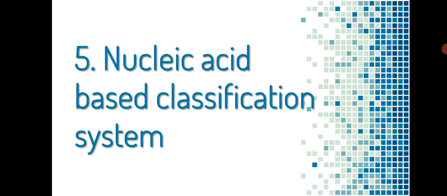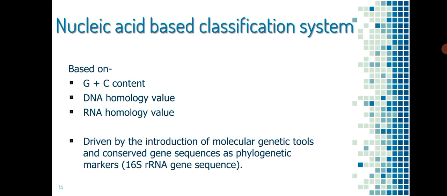Number 5 is nucleic acid based classification system. It was based on G plus C content, DNA homology value, RNA homology value. It was driven by the introduction of molecular genetic tools and conserved gene sequence as phylogenetic markers, that is 16S rRNA gene sequence.